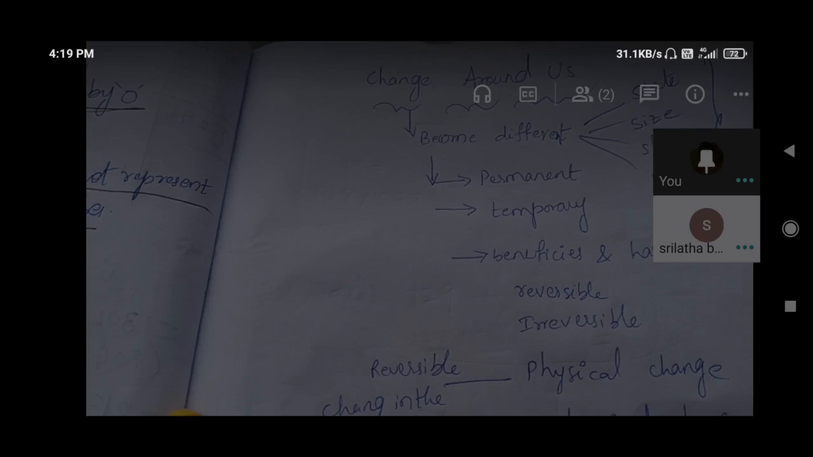In that manner, some are natural changes and some are man-made. Whatever we are eating, boiling water, cooking rice, these are all man-made changes. We are making those changes. Natural means they happen naturally, scientifically. Among these also, some are permanent, some are temporary, and some are repeated.